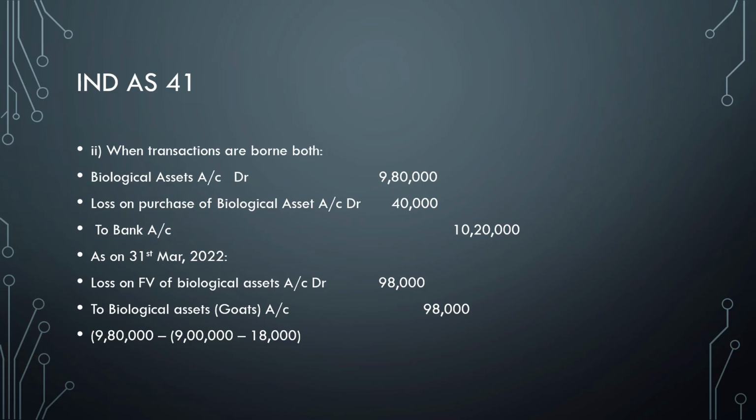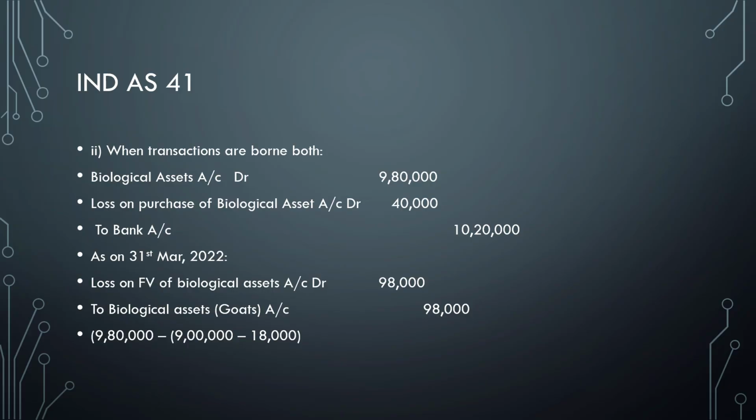When transaction costs are borne by both, very important, it is 10 lakh 20,000 and not 9 lakh 60,000. Be very careful. These are the mistakes you might tend to make unless and until you have the conceptual control. So biological asset, loss on purchase of biological asset to bank: it is 9 lakh 80,000, 40,000 and 10 lakh 20,000, because in this case it is borne by both. So lastly, as on 31st March 2022, loss on fair value of biological asset 98,000 to biological asset 98,000.